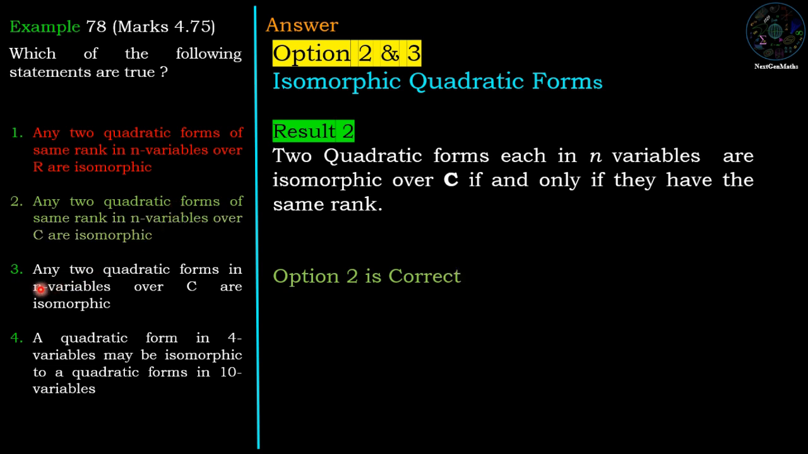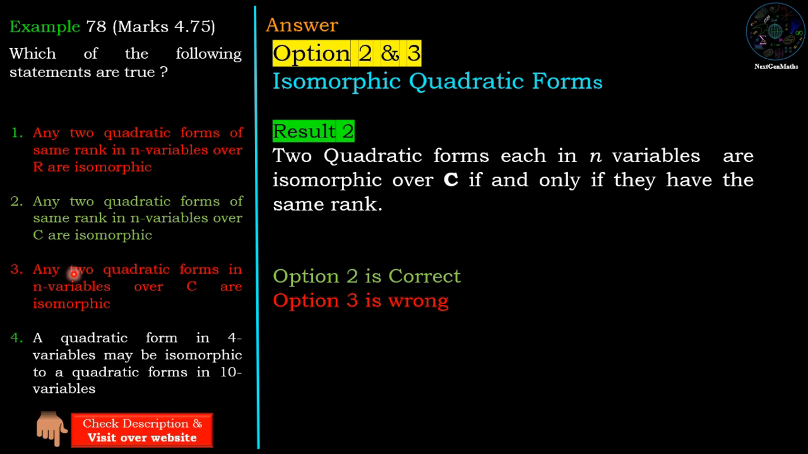Now option number 3 says that any two quadratic forms in n variables over C are isomorphic. So we cannot say any two quadratic forms are the same. Those quadratic forms are the same only if they have the same rank. So the statement is incomplete. Option number 3 is wrong.